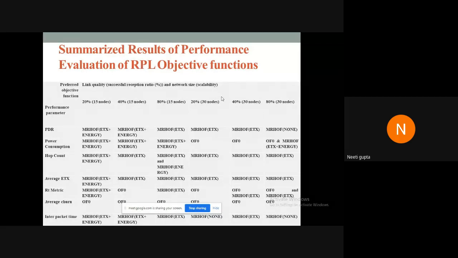Therefore, it was concluded that a hybrid objective function which is combining two or more than two matrix, maybe it is the future perspective of it, we can combine even more than two matrix in it. So a hybrid objective function provides an enhanced performance. However, we need to check its routing instability at the same time. This paper has been published in Springer Journal, which is SCI indexed with a good impact factor.